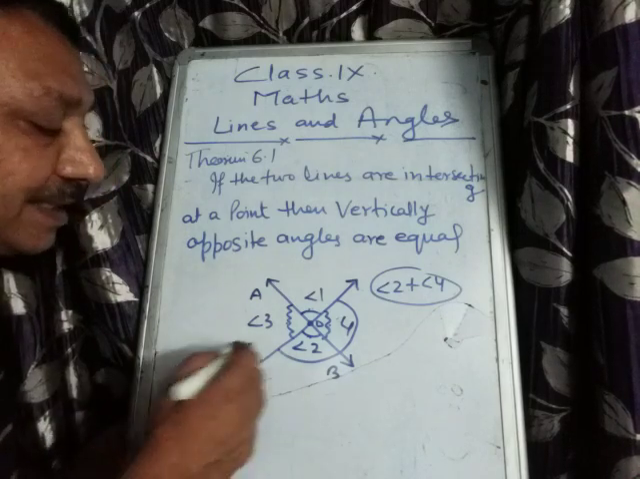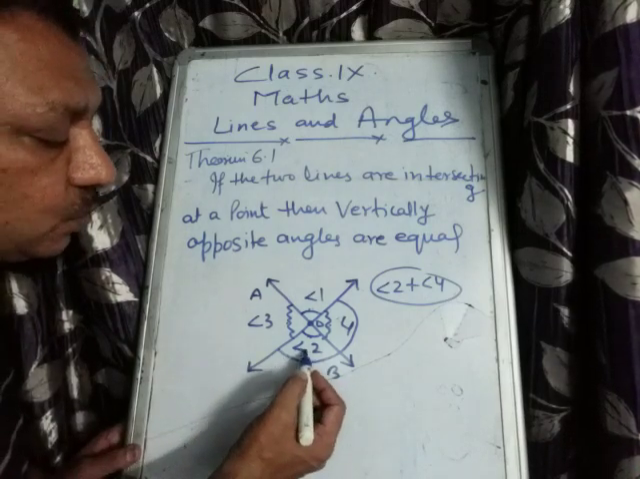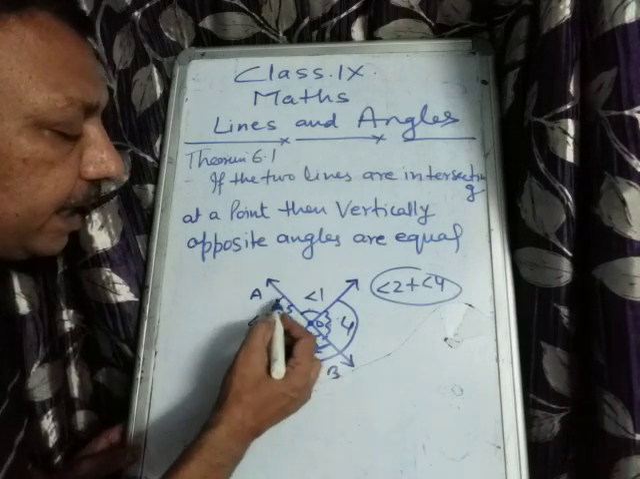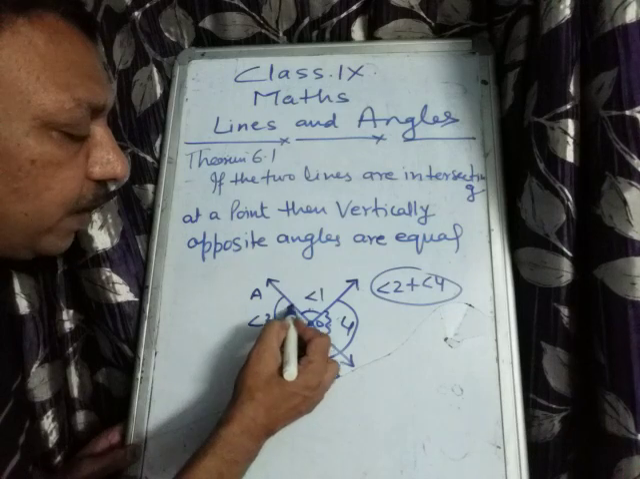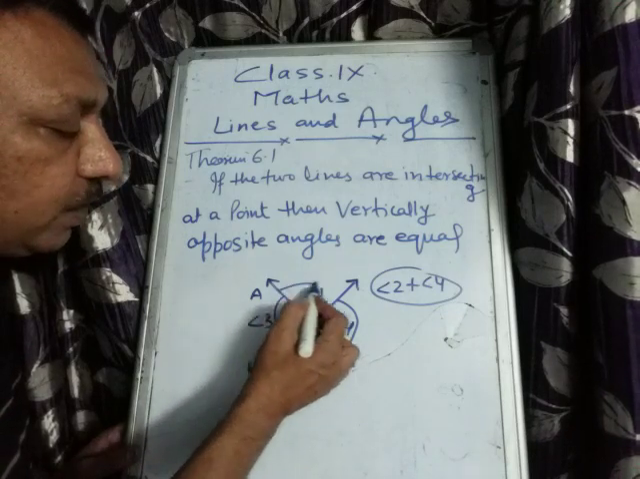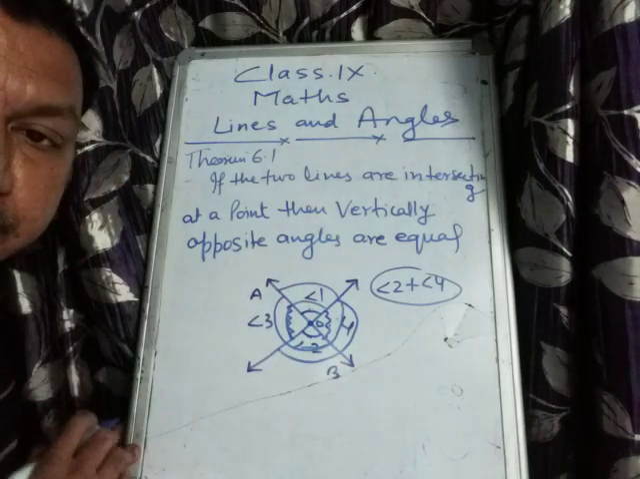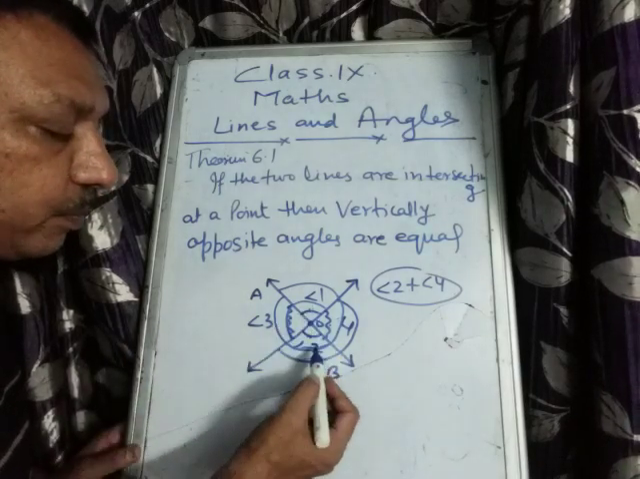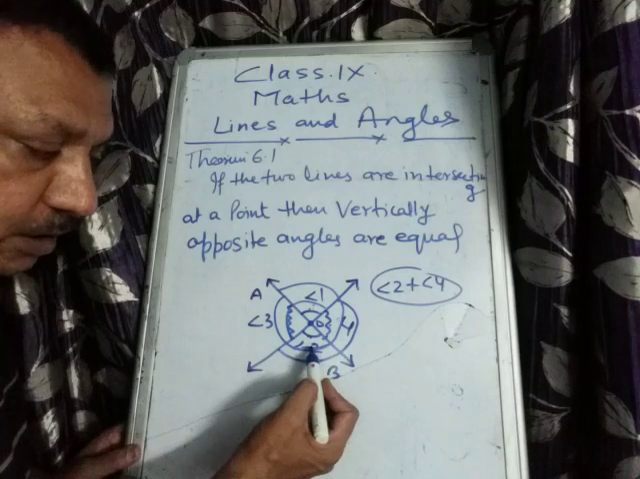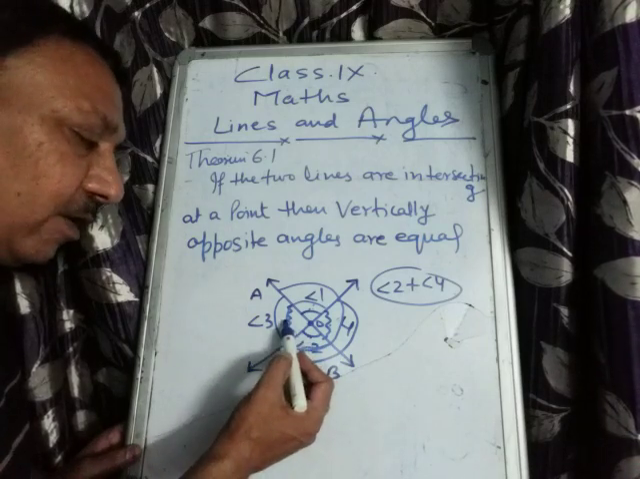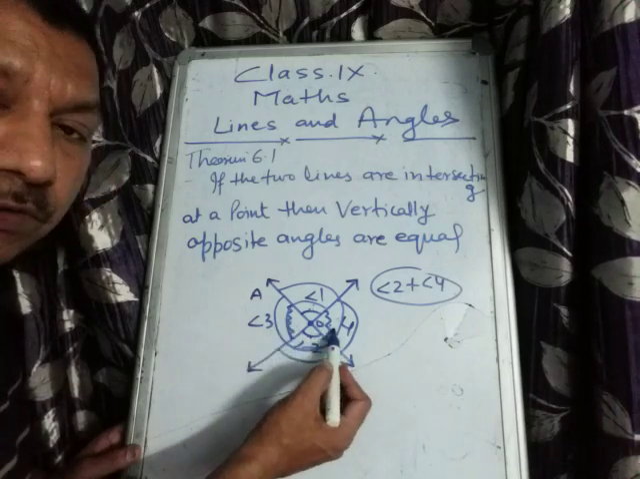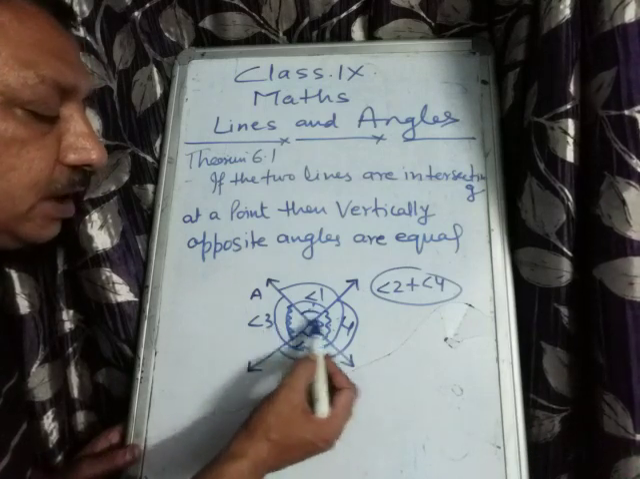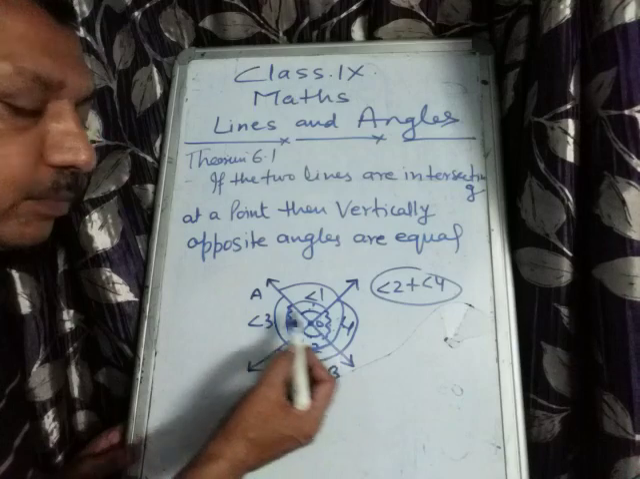ओके, इन द सेम वे यू कैन से दैट एंगल 2 एंड एंगल 3 are linear pair, and angle 3 and angle 1 are linear pair, and angle 1 and angle 4 are linear pair. Is that clear? तो again, just see, the vertically opposite angle of 1 is angle 2, the vertically opposite angle of angle 3 is angle 4. So 1 and 2 are vertically opposite angles, and 3 and angle 4 are vertically opposite angles.